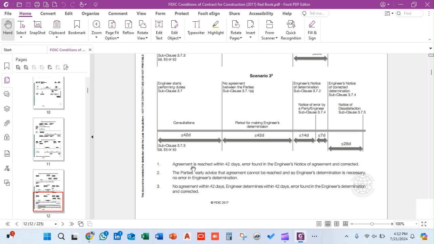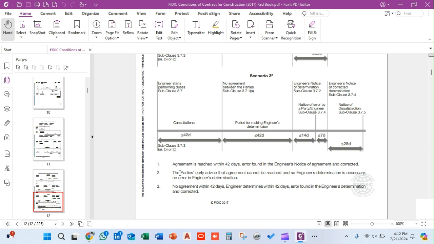The first scenario is when the agreement is reached within 42 days, and an error is found in the engineer's notice of agreement and corrected. When there is an issue between the client and the contractor, they have reached an agreement within 42 days. After the engineer's determination within 42 days, an error is identified by either party, the contractor or the client, and they issue a notice to the engineer, and afterward the engineer issues a notice of corrected agreement. We'll discuss this first scenario in detail later in this video.